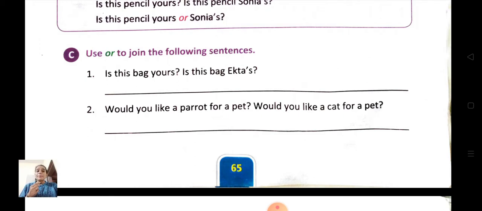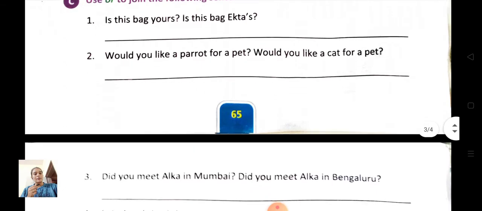Now second one. Would you like a parrot for a pet? Would you like a cat for a pet? So here you have two choices between parrot and cat. So would you like a parrot or a cat for a pet? Okay. So what will come? Would you like a parrot or a cat for a pet? Question mark.